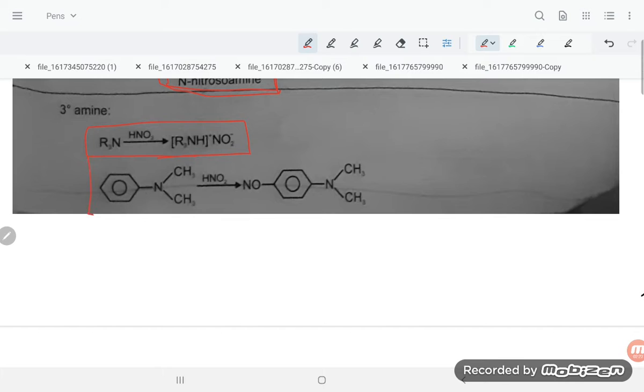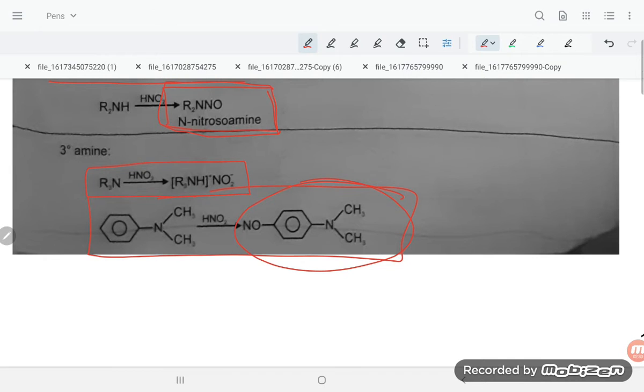Tertiary aromatic amines will again give a nitroso compound.